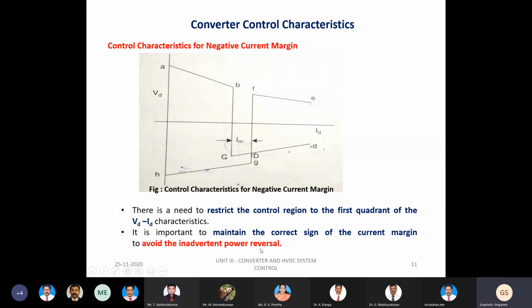This is also an important requirement we learn from the control characteristic. The first is that we have to restrict the current control region to the first quadrant. And we also have to maintain the correct sign of the current margin so that we can avoid power reversal. So these are some of the important pieces of information we get from the control characteristic.